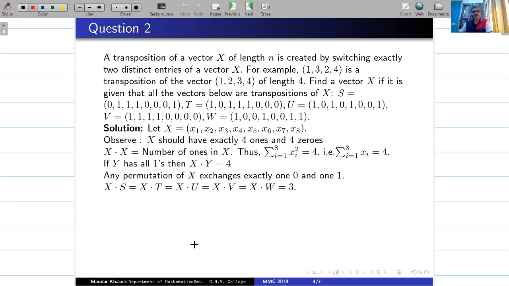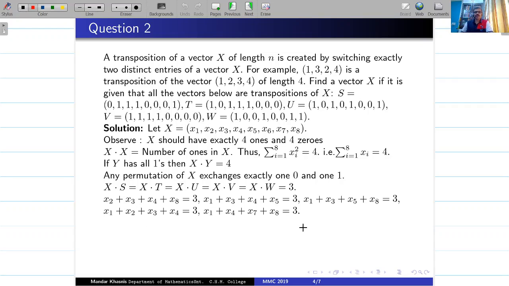Now once you have this, I think one can now get the equations. X dot s is 3, so that will give me x2 plus x3 plus x4 plus x8 as 3. Then x dot t will give me this equation, and the remaining you can write independently on your own. And now try to solve these equations, pause the video, and get some information about x. So I'm going ahead solving these. What we get is this kind of information.